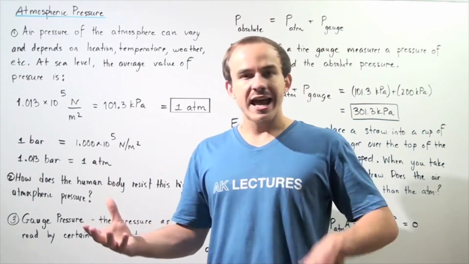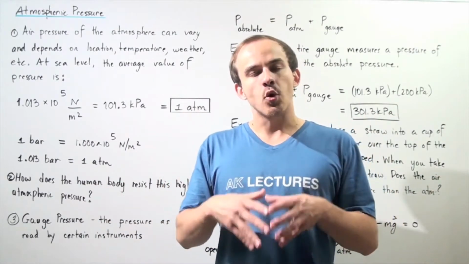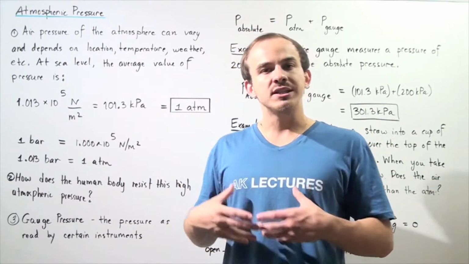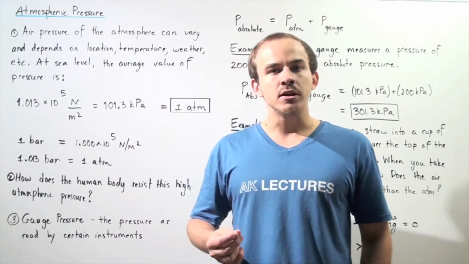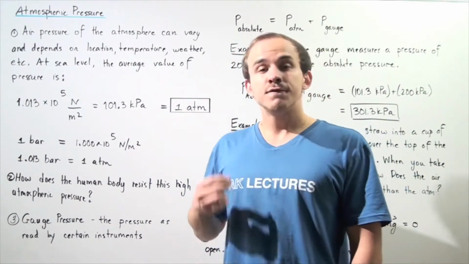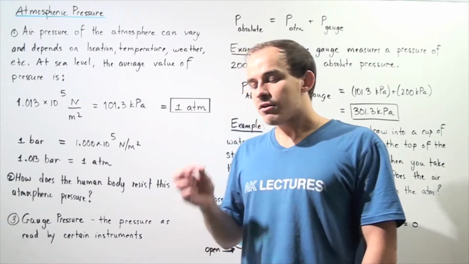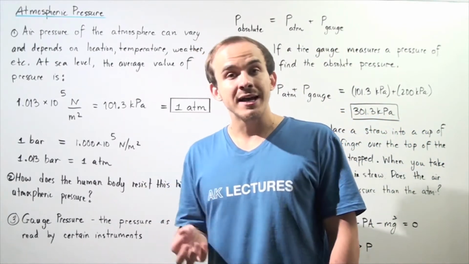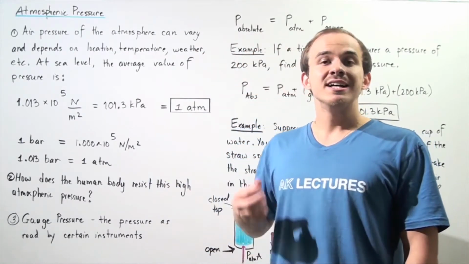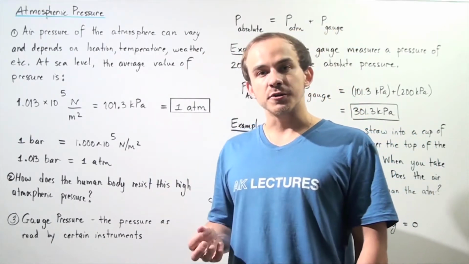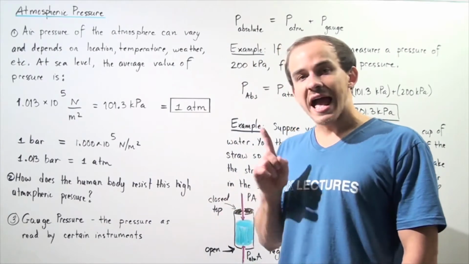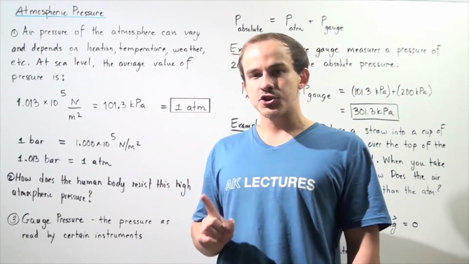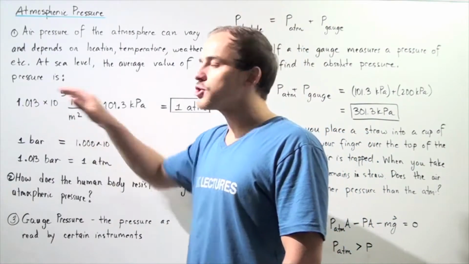Liquids and gases fall into a category known as fluids. And so the molecules in the atmosphere are capable of exerting fluid pressure. Now, the actual pressure within the atmosphere differs and depends on things like location, temperature, as well as weather. But if we examine the atmospheric pressure at sea level, we see that on average, the pressure is equal to this quantity.